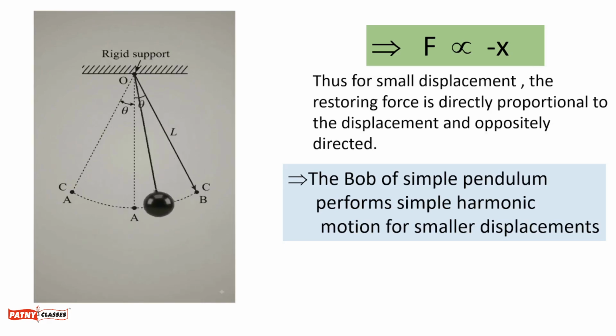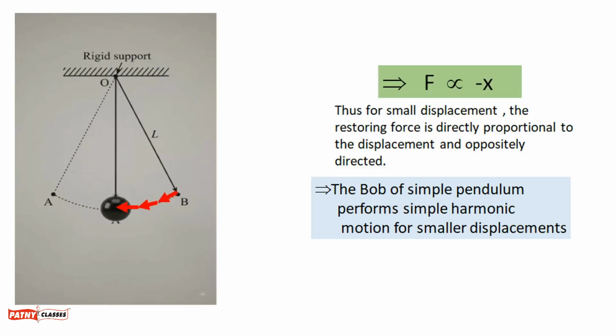Why simple harmonic motion? Because the restoring force acting on the bob is opposite to the displacement from the mean position, and this restoring force is always directed towards the mean position. So two conditions of simple harmonic motion are valid here. Therefore, we can say the bob of the simple pendulum performs simple harmonic motion.